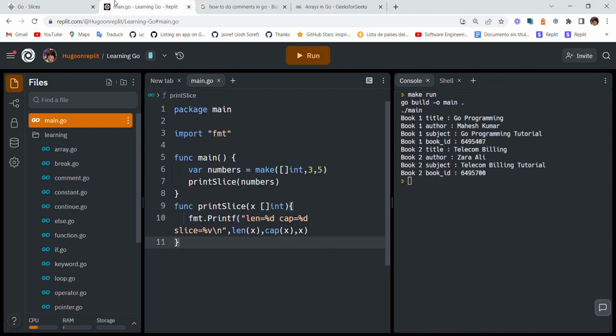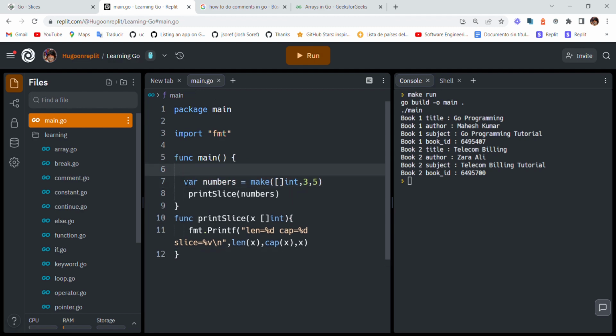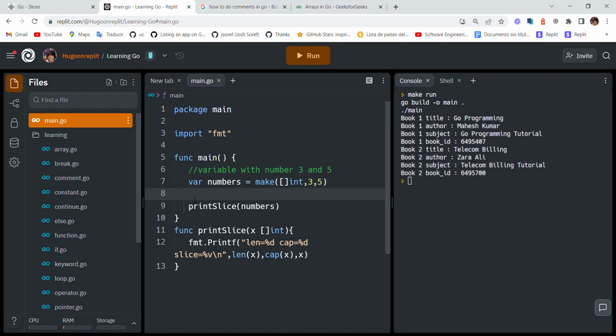Okay, so we start with a function, we start with a variable with numbers 3 and 5, then we print slice, then we print those numbers.